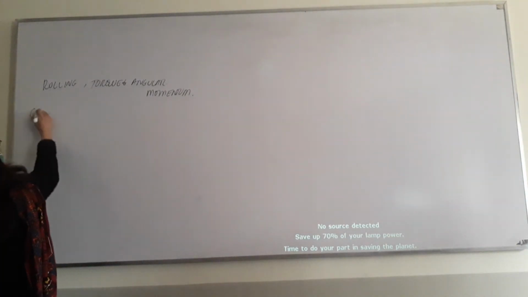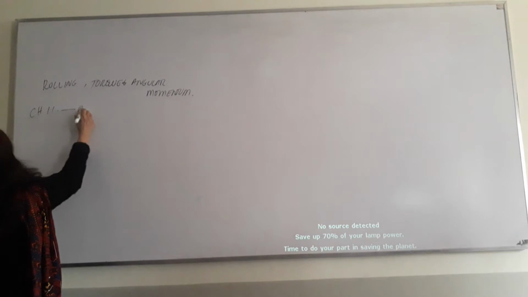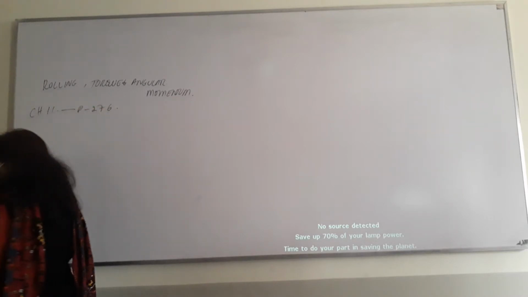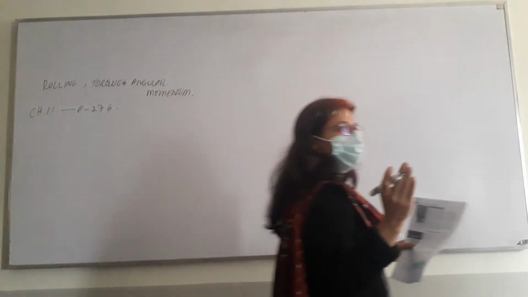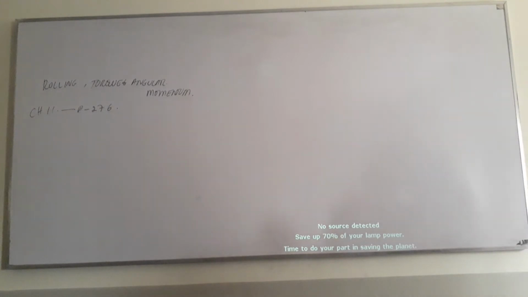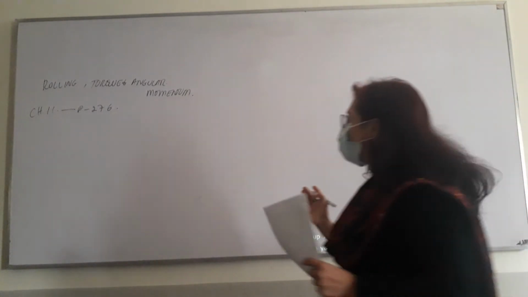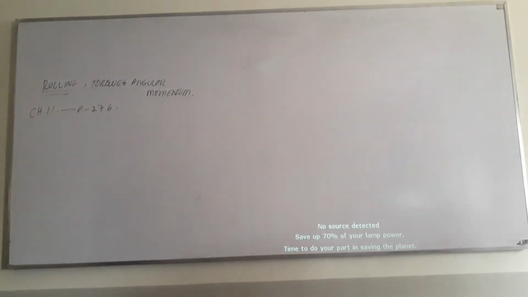This is chapter number 11, page 276. So when you look at this, anyone else who would like to explain the process of rolling? What is rolling? Rolling means the first one. Rolling means the same frequency of distance, you know.